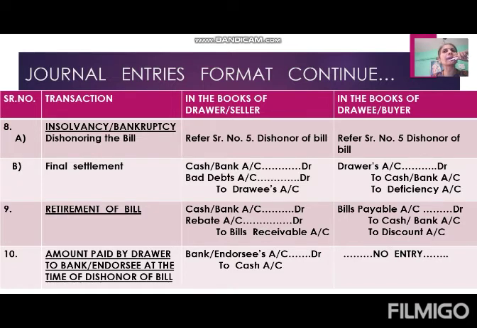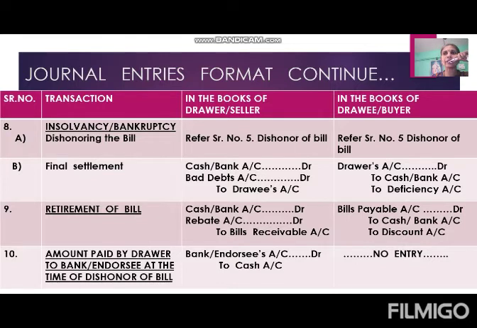Bad debts is nothing but loss. Debit all expenses and losses. By following this rule, we debit bad debts account. And to Dravi's account, Dravi's account gets credited. Credit the giver means what? Who is making the payment or who is not able to make the payment? Dravi. That's why his account is credited.